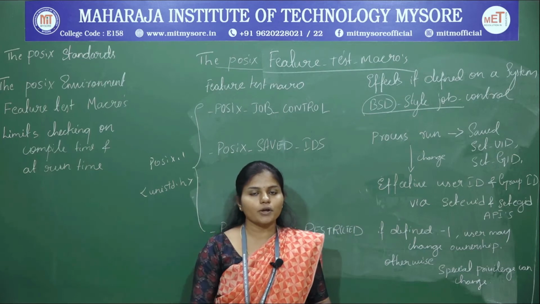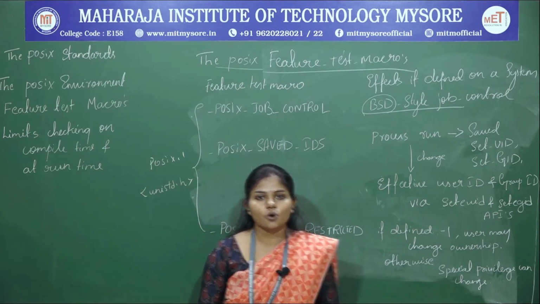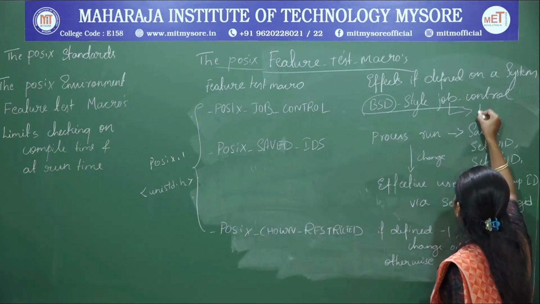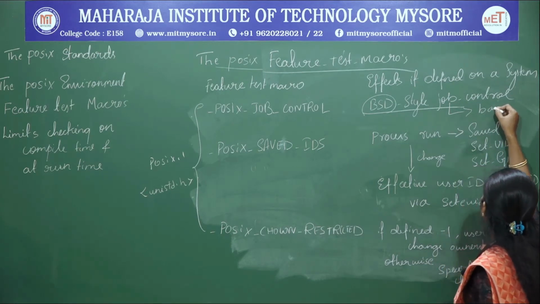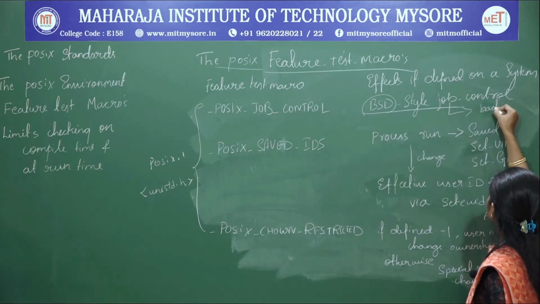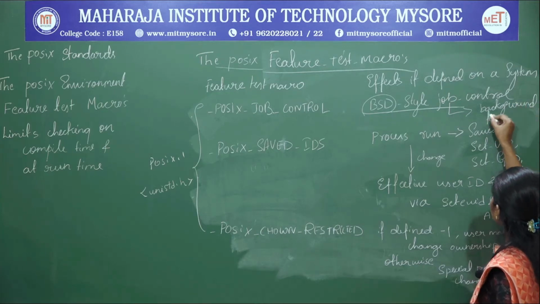So how does it control the jobs? It makes use of two important concepts: one is background and the other is foreground.